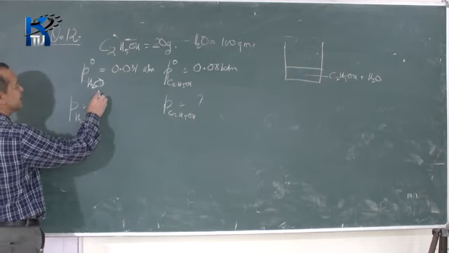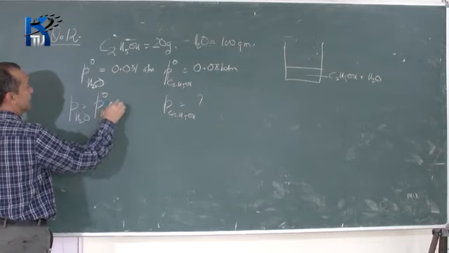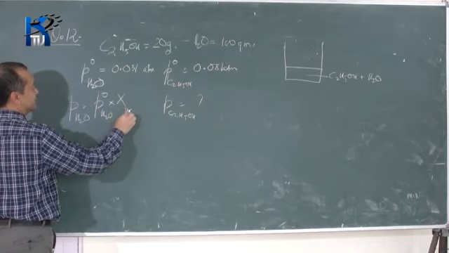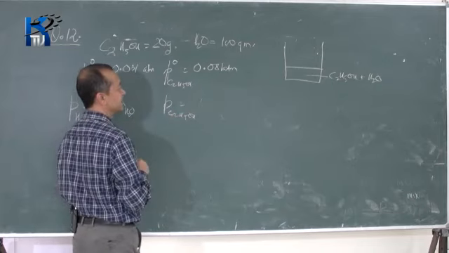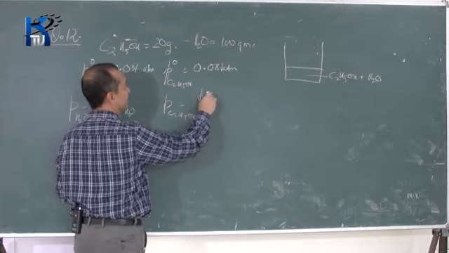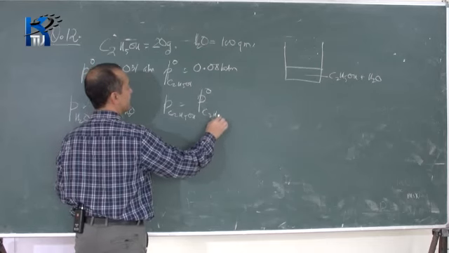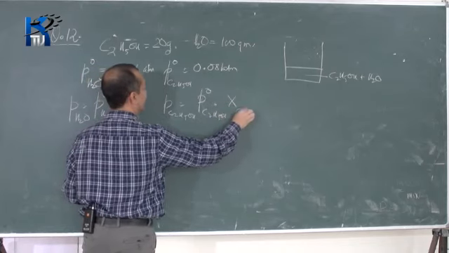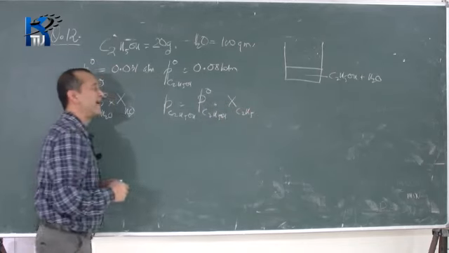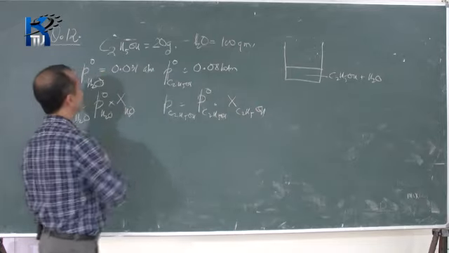Raoult's law relation is P water is equal to P naught water into X, the mole fraction of water. Similarly, the partial pressure of ethyl alcohol is the pressure of pure ethyl alcohol times the mole fraction of ethyl alcohol. So the first task is to find the mole fraction X. How do you find X?